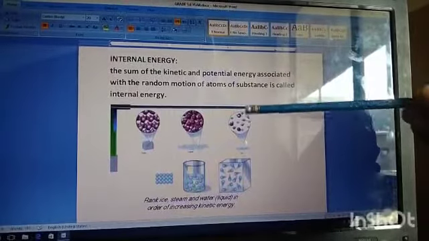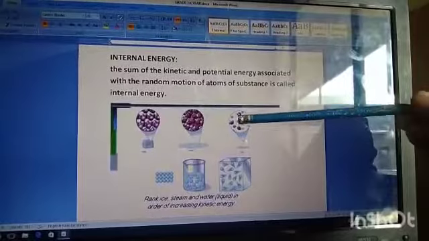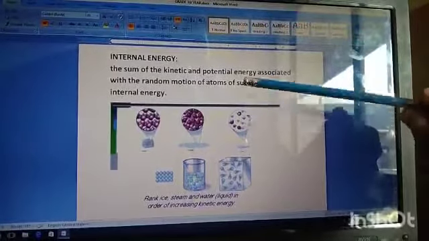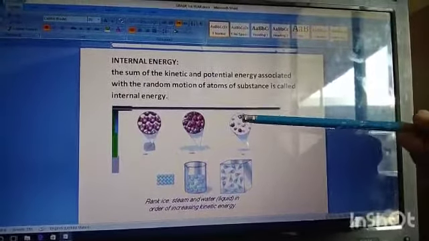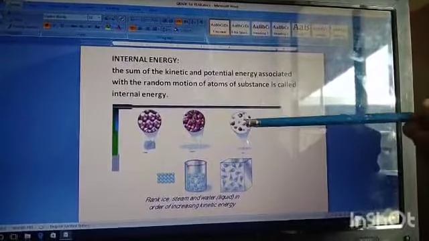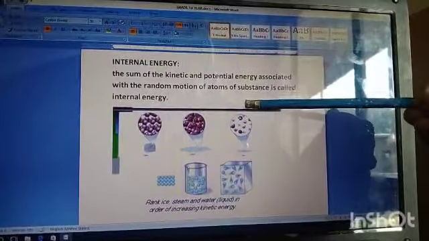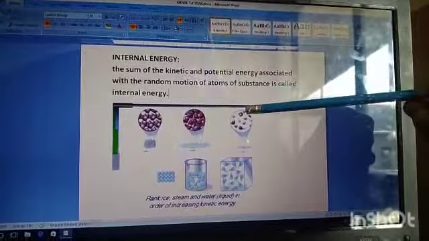So there are various types of kinetic energy possessed by these molecules: translational kinetic energy, vibrational kinetic energy, rotational kinetic energy, along with spin kinetic energy, and they also have minimum potential energy. So the sum of all types of kinetic energies and potential energy we call the internal energy of the system, which is gas.